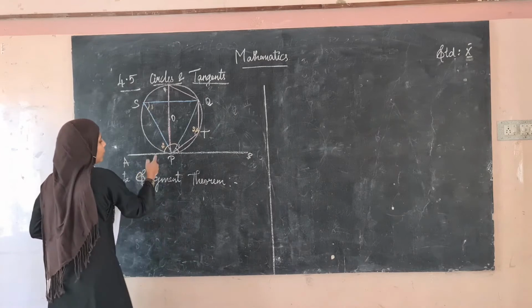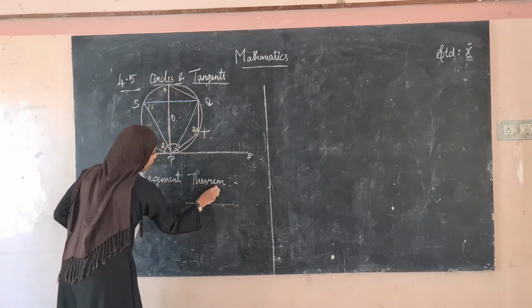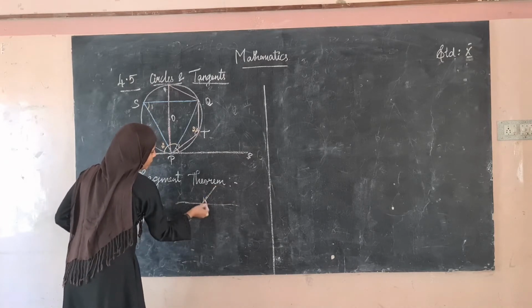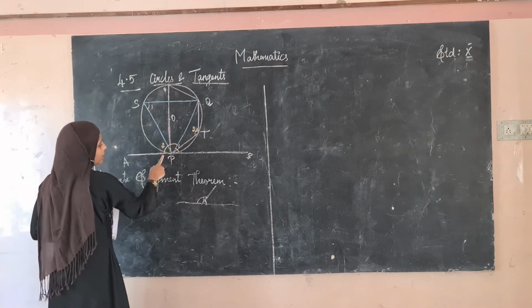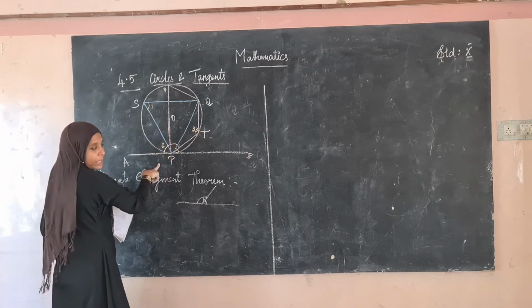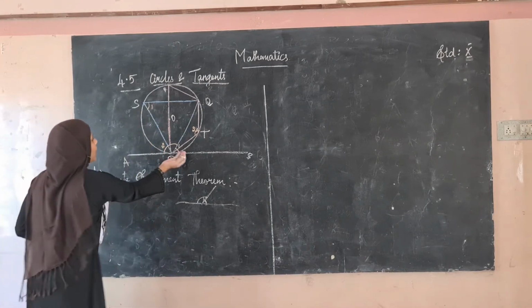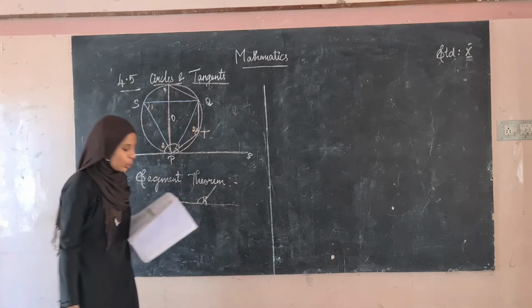So what are the angles between the tangent and the chord? This is the tangent and this is the chord. So this will be the first angle and this is the second. That is what we have written here. These angles are respectively equal to their corresponding alternate segments. So for 1 the alternate is this angle, and for 2 the alternate is this angle. That is what we have to prove.